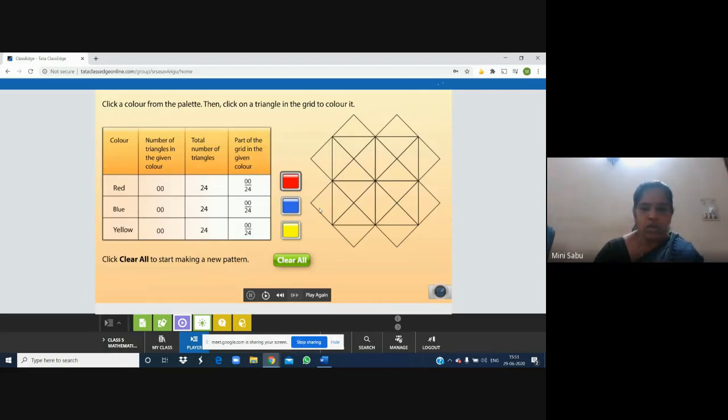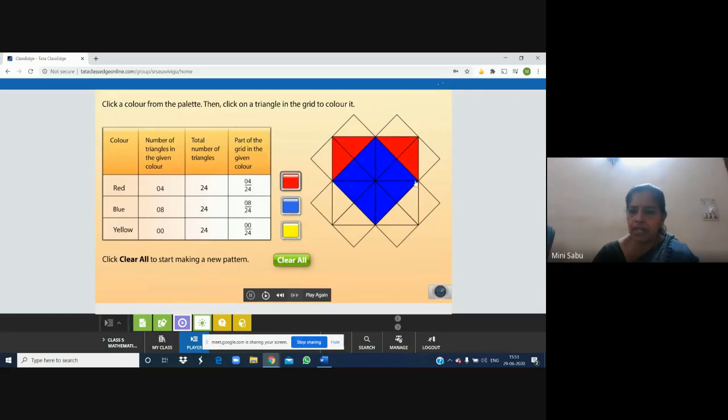Okay. Now, if you want to try, we can try once again, another pattern also. Suppose I am putting blue throughout. Okay. And red throughout here outside. I want to show you a different pattern. And then suppose I am putting one yellow and one red.